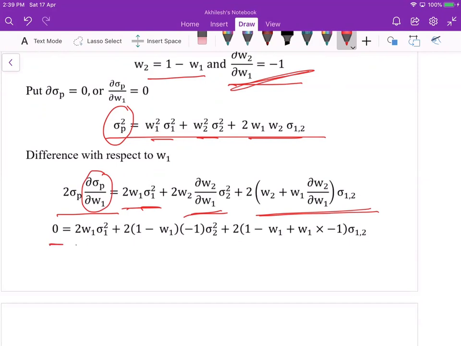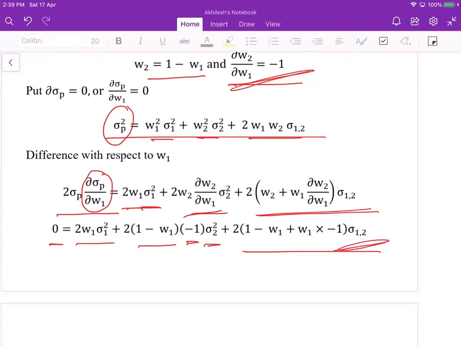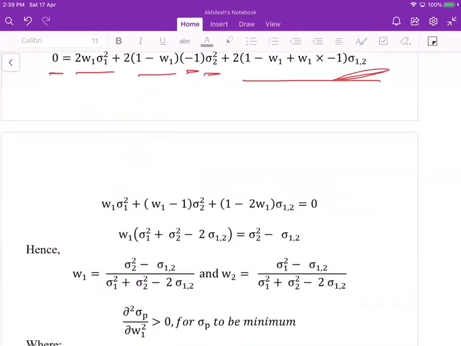Furthermore, we'll put this equal to 0, so the left term becomes 0, and here 2 w1 sigma 1 square, and w2 is equal to 1 minus w1, and del w2 upon del w1 is equal to minus 1, and this is sigma 2 square, and 2 into, you can similarly put del w2 upon del w1 equal to minus 1, and finally you can deduce further.